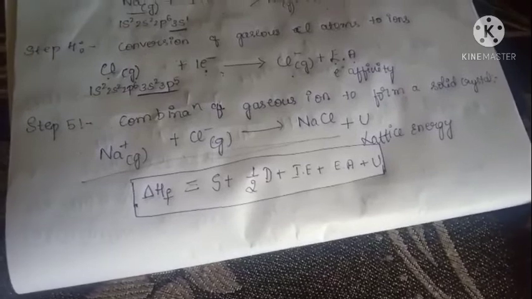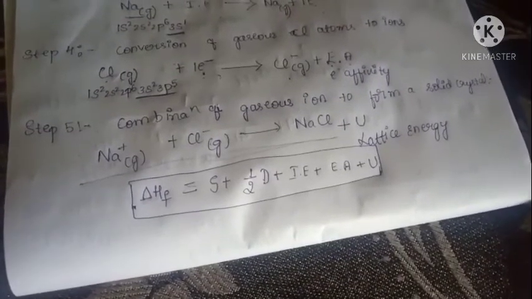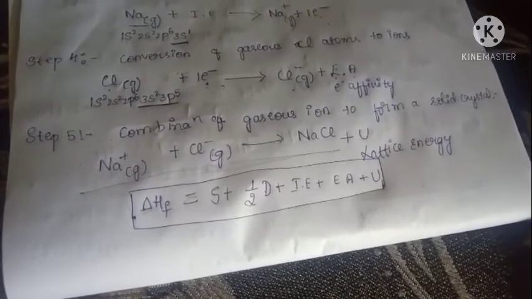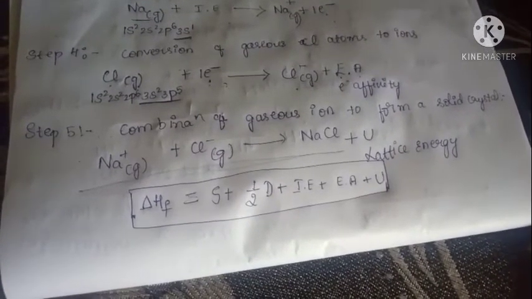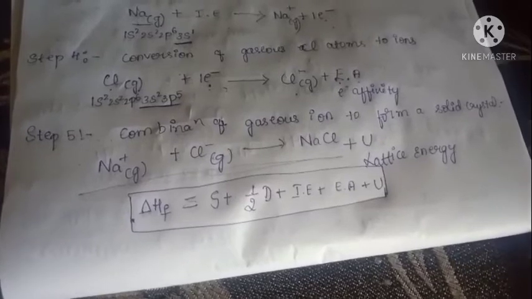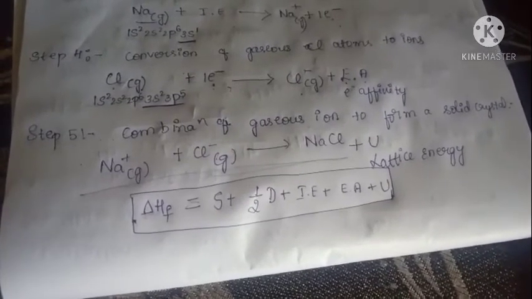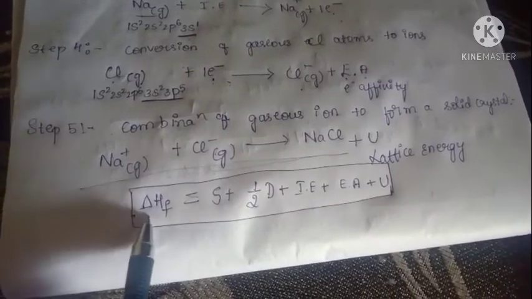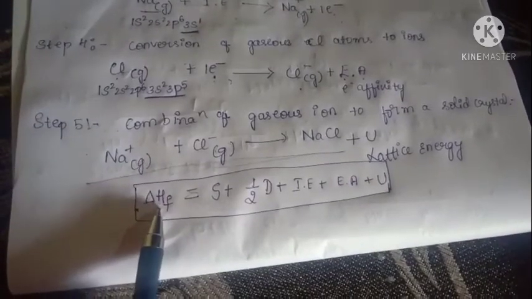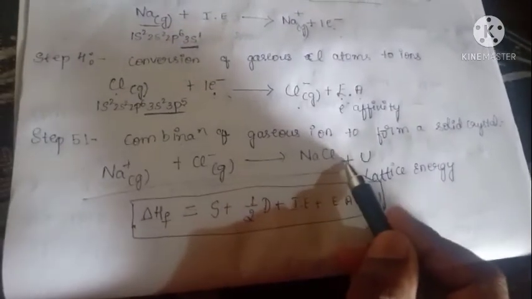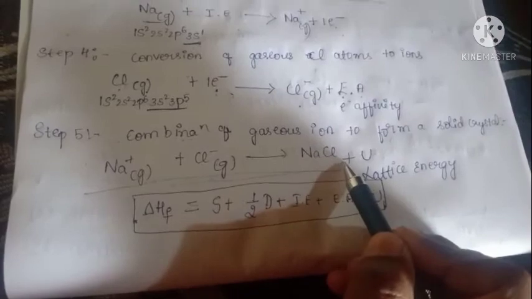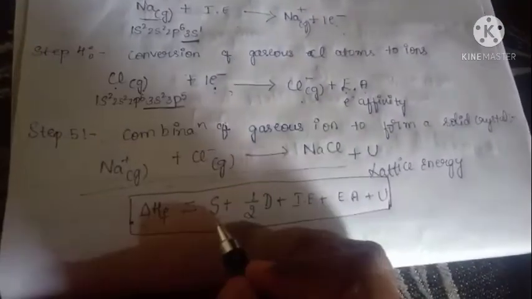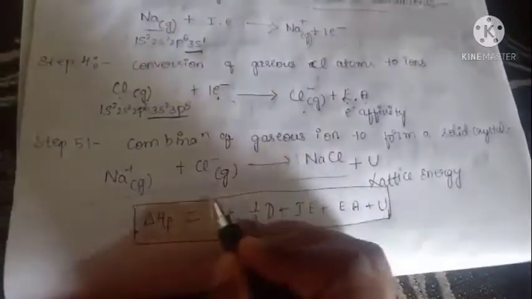Even they are giving NaCl for these mechanisms. For these mechanisms they give only NaCl, and in that they also give problems. In that they give other examples. You have to do this. This is the main equation. It means enthalpy of formation. Enthalpy of formation means to form NaCl. It means 1 mole of chlorine and 1 mole of sodium give NaCl. Okay, that should be equal to these energies.